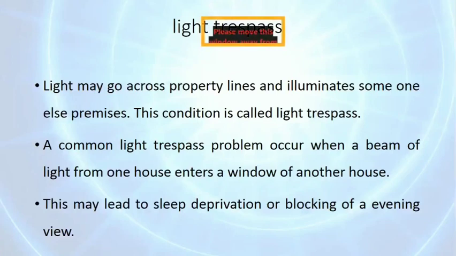Then light trespass. Light may go across property lines and illuminate someone else's premises. This condition is called light trespass. A common light trespass problem occurs when a beam of light from one house enters the window of another house. This may lead to sleep deprivation or blocking of the evening view. In this image, we can see light trespass.